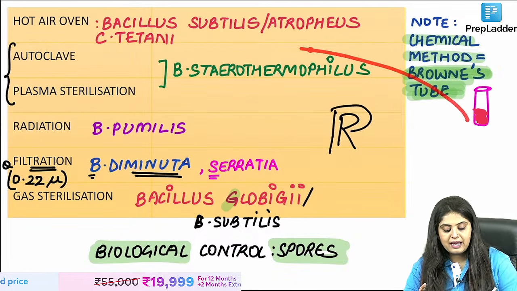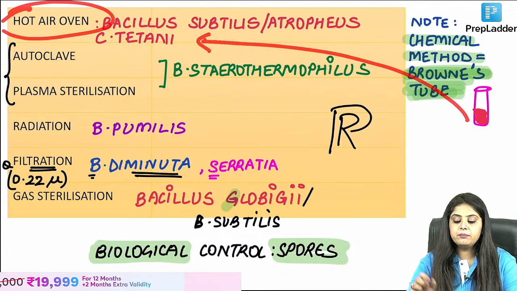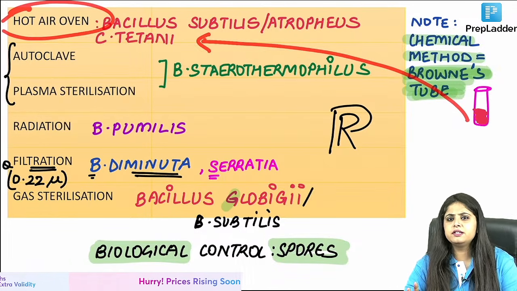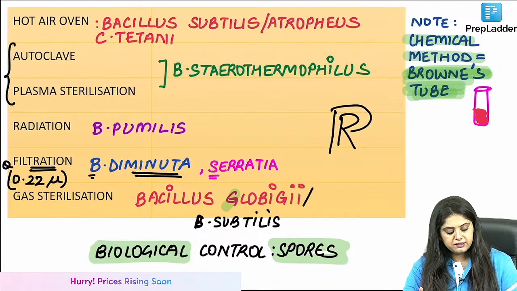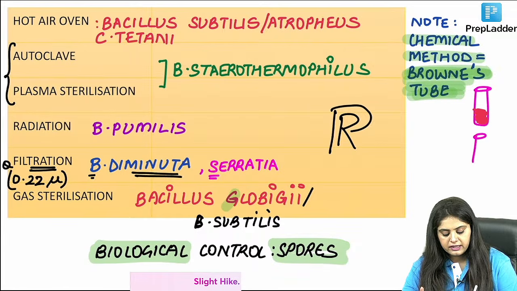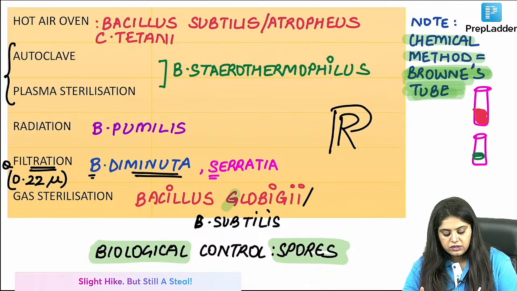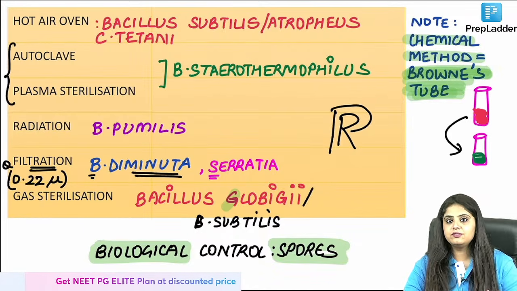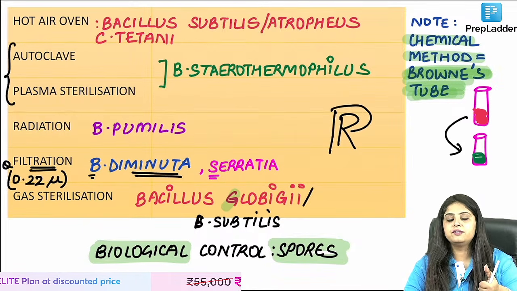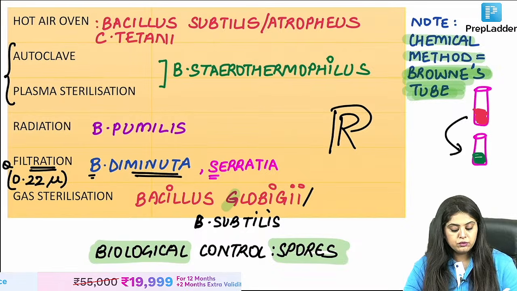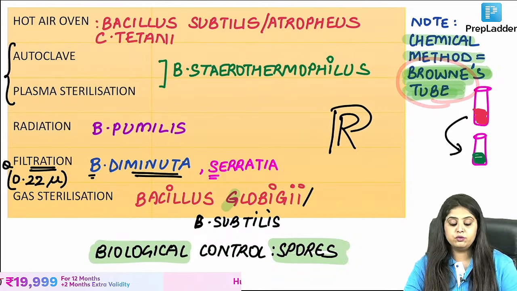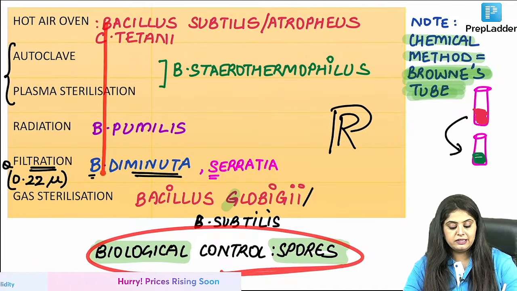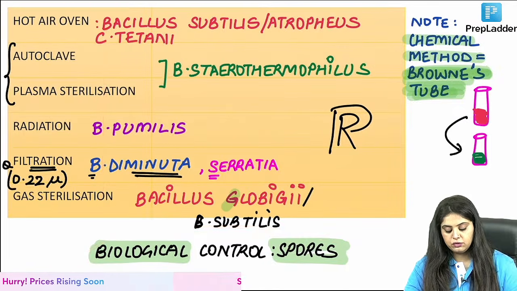I put it inside a hot air oven. What is the temperature for hot air oven? You said 160 degree for 2 hours, na? After 160 degree for 2 hours, I saw that this particular tube changed its color to green. And then I'm like, okay, फिर तो काम कर गया. If the chemical has changed the color, this means the hot air oven has worked, autoclave has worked. So if you use chemical, what is that tube? Brownie's tube. What do you use for biological control? These are the spores, and that finishes it over here.